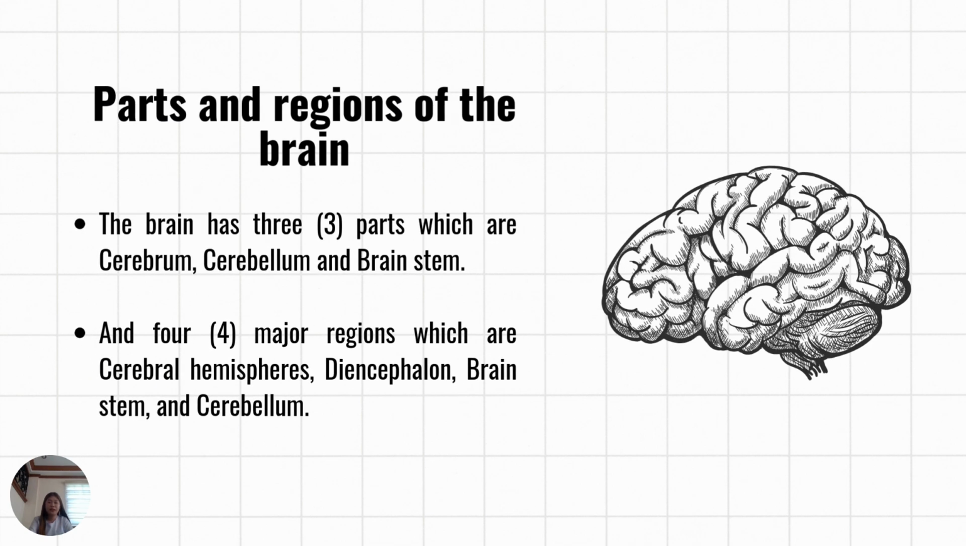Parts and regions of the brain. The brain has three parts which are cerebrum, cerebellum, and brainstem. And the four major regions which are cerebral hemisphere, diencephalon, brainstem, and cerebellum. Let us first start with the parts, followed by the regions. Now, let us discuss them each.